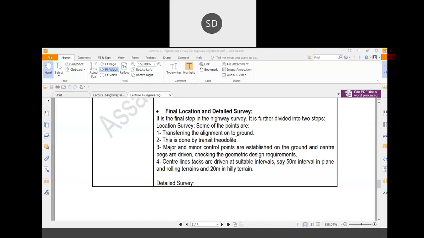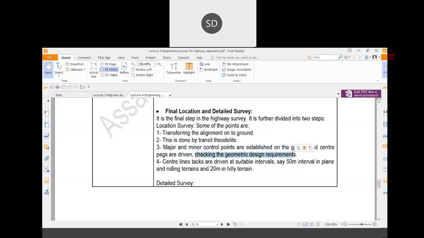Transferring the alignment on the ground. Whatever alignment you have found out suitable, you have to transfer all that alignment points into the ground so that you can construct the highway alignment, and this could be done by transit theodolite, or you can use your total station for that reason. Major and minor control points are established on the ground, and center pegs are driven, checking the geometric design requirements.